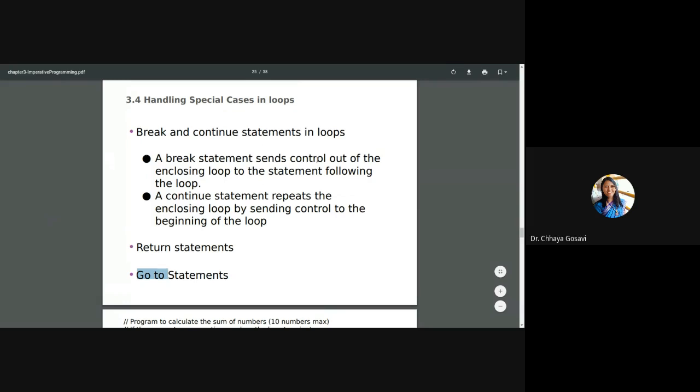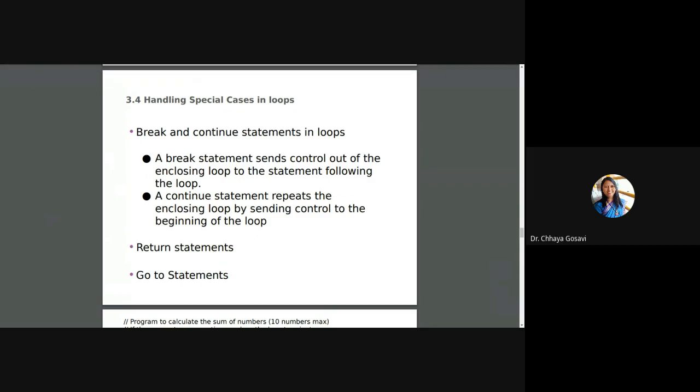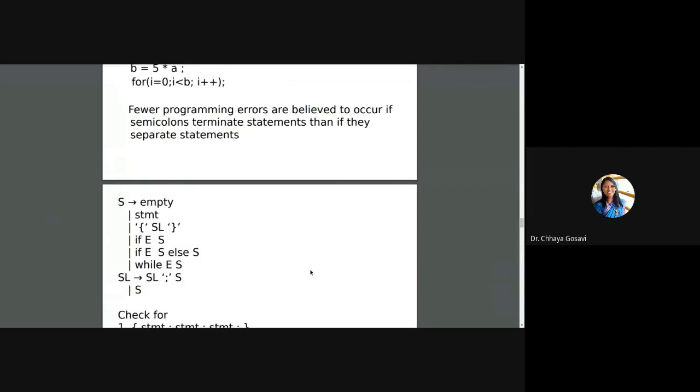Break statement sends control out of the enclosing loop to the statement following the loop. So suppose this is my loop statement and I have written break here, it will come outside of that particular loop. And continue statement will skip the rest of the statements followed by continue, and it will skip that particular increment statement and then go ahead. It will repeat the enclosing loop by sending control to the beginning of the loop.